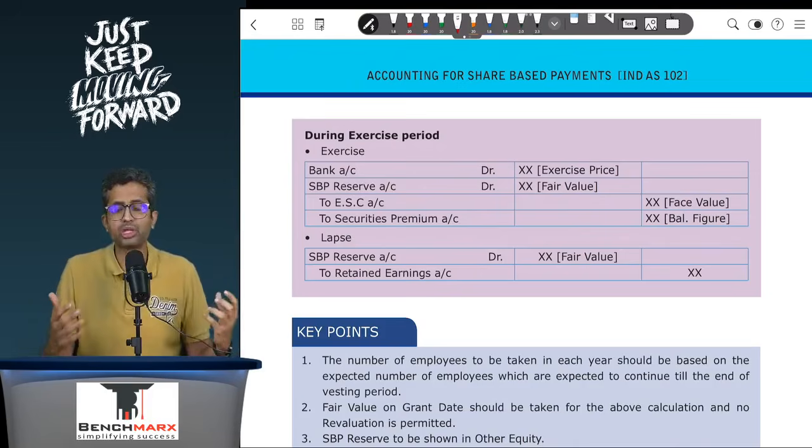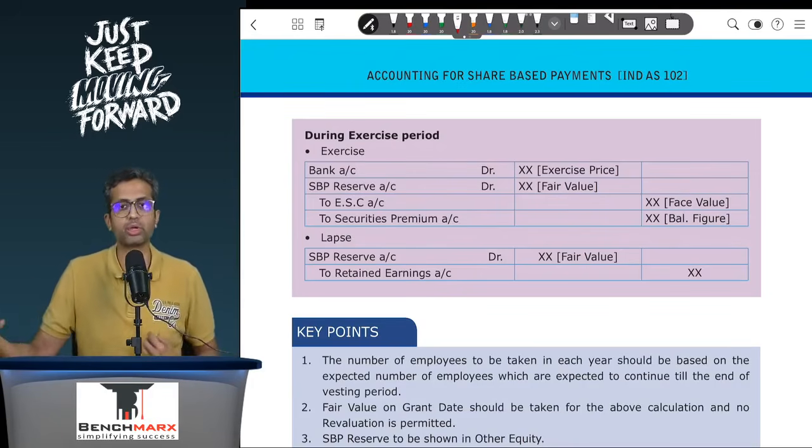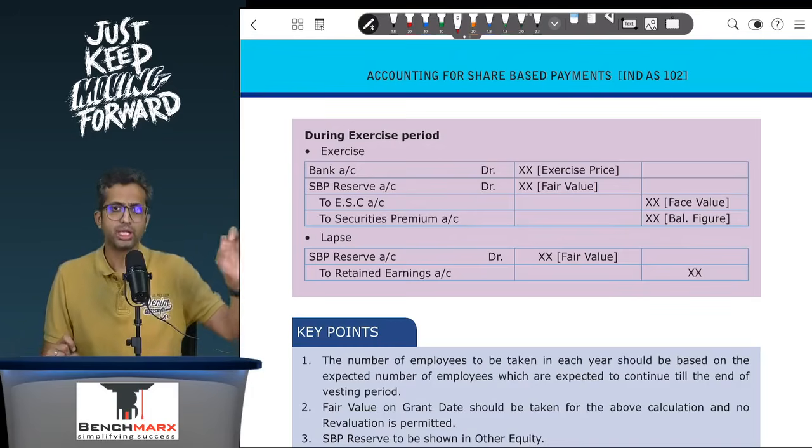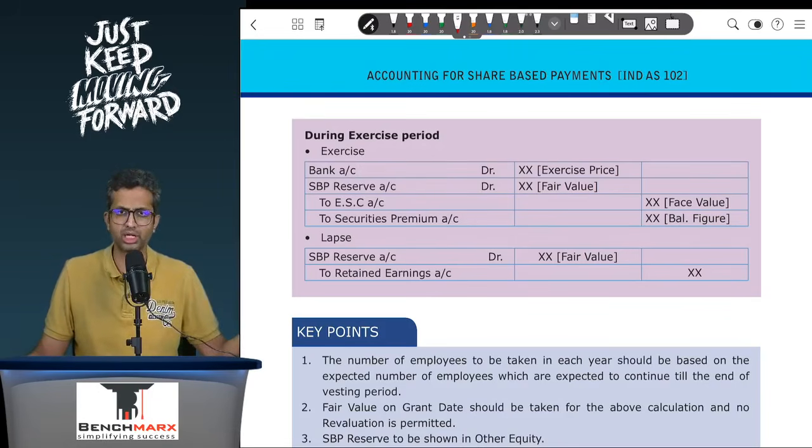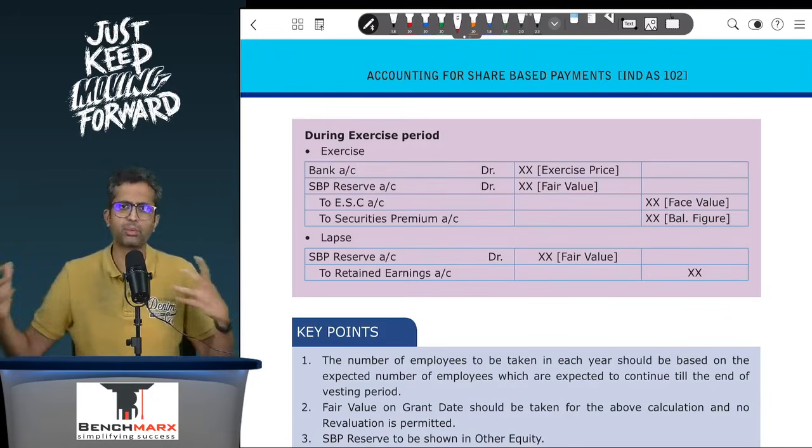Sir, but actually there are 9. But we don't expect these 9 employees to continue, and hence you will measure the expense based on the employees who are expected to continue. So basically there will be 7 employees into one option per employee into rupees 30, that is the fair value on the grant date, that is 210, prorated 70, 70, 70 approximately in each year.